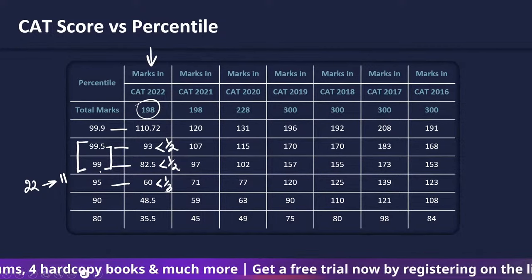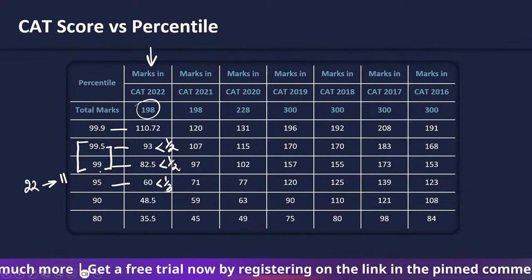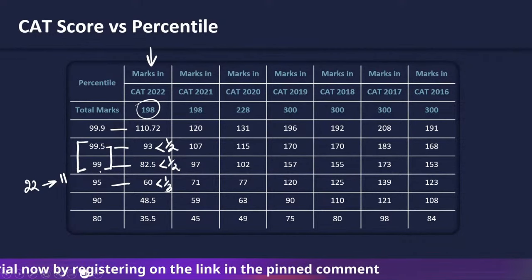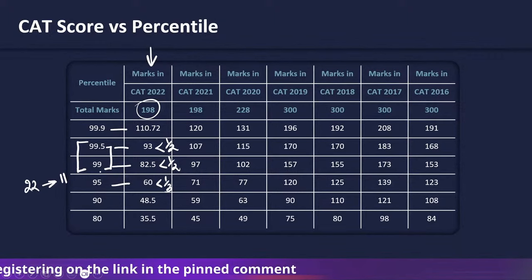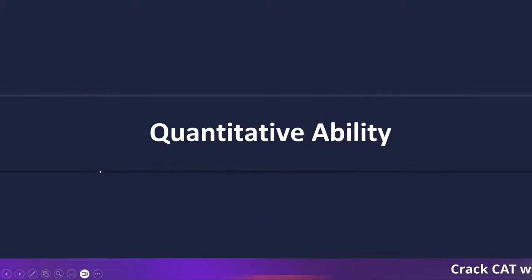So your target is not to solve all 22 questions. Your target is to solve 11, 12, 13 questions. Because when you actually solve 11, 12, 13, there may be a chance that 1 or 2 of them are wrong, so your score will dip to a little less than half, which is good enough for a 99 plus percentile.